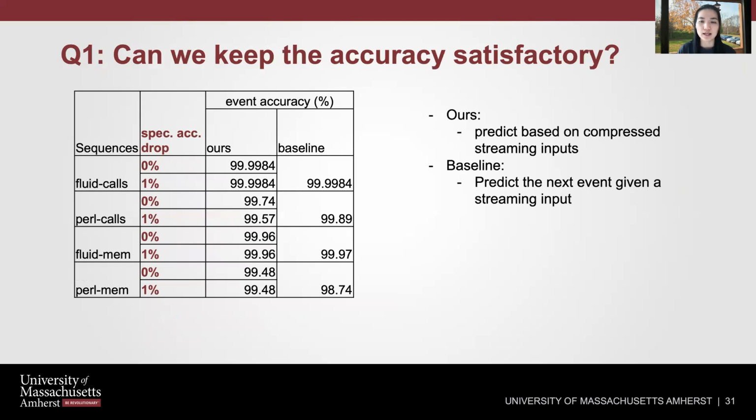First, can the new algorithm keep the accuracy satisfactory? Recall that we allow users to specify the accuracy drop they can tolerate. We experiment with 2 accuracy drop rates, that is 0% and 1%. We compare our method, which gives predictions based on compressed streaming inputs, and the baseline method that predicts the next event directly based on the streaming input. And obviously, the answer is yes. The method can keep your original accuracy.